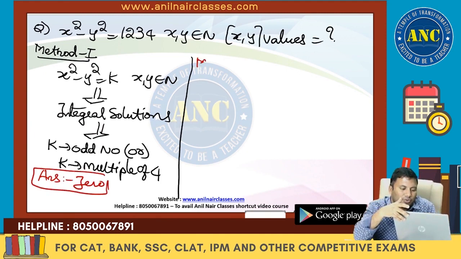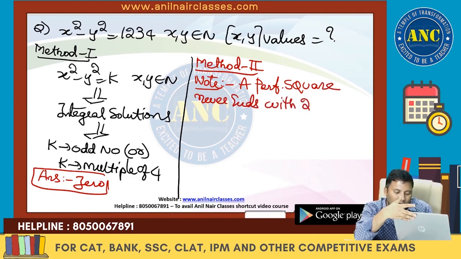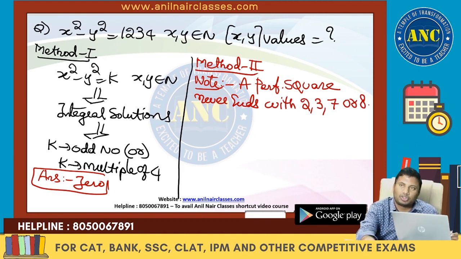Now, method 2. Can I use any other method? Yes, you can use some other method. Method 2. Please write down a note. A perfect square never ends with 2, 3, 7 or 8.